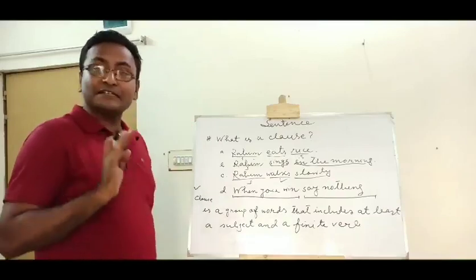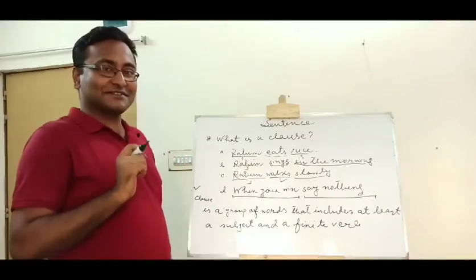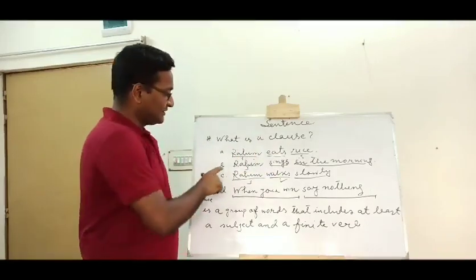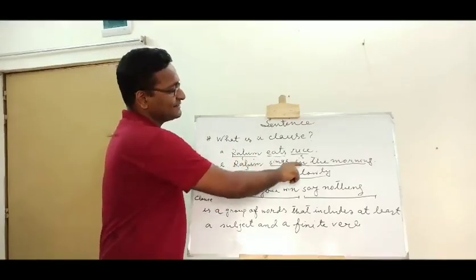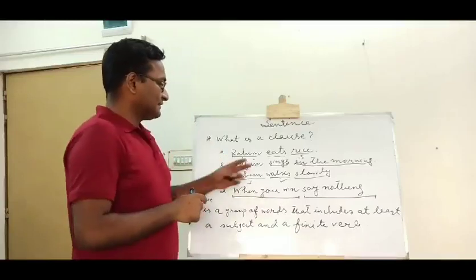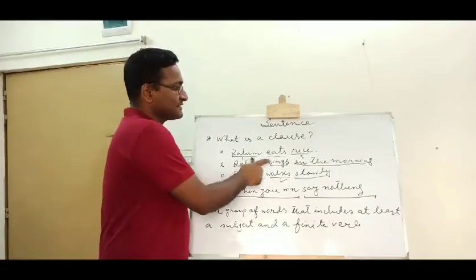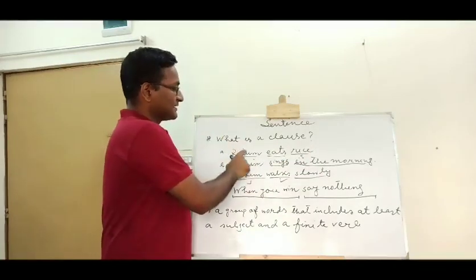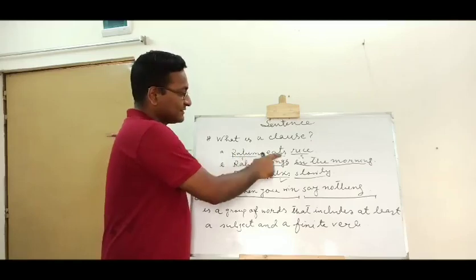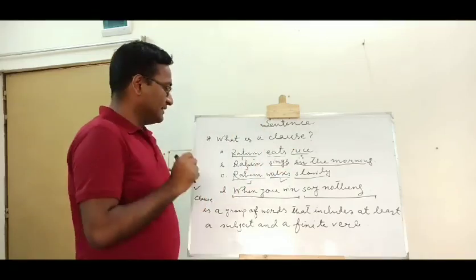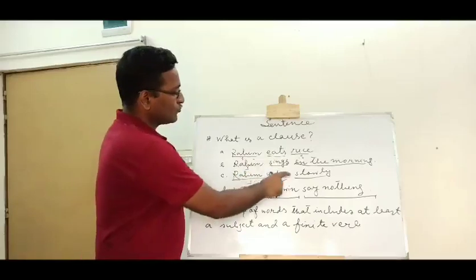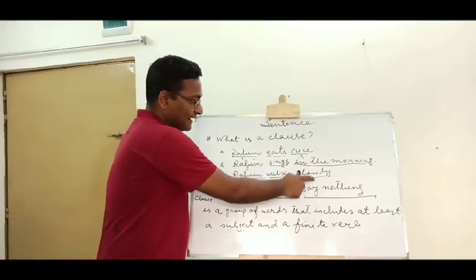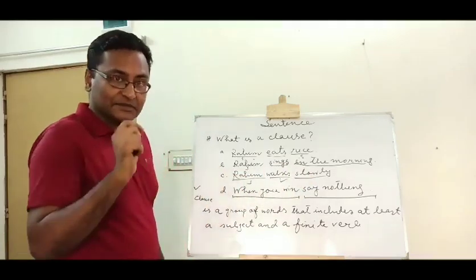So there are four expressions, but there are 5 clauses. In the first expression, Rohim eats rice, this is a single clause. In the second expression, Rohim sings in the morning, here we see there is the verb, there is the subject, and there is an adverbial phrase. In the first expression, we see that there is a subject, there is a verb, and there is an object. In the third expression, Rohim walks slowly, we see there is a subject, there is a verb, and there is an adverb. It is basically a complement.